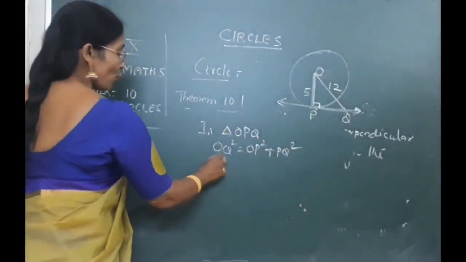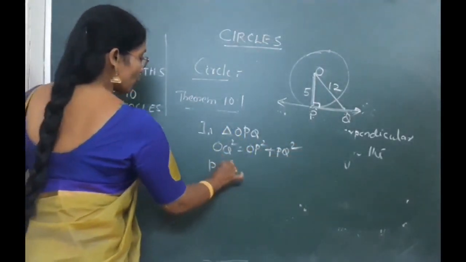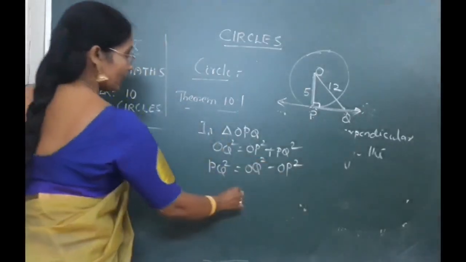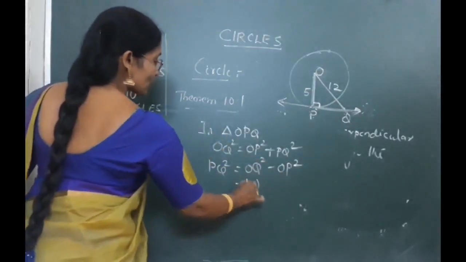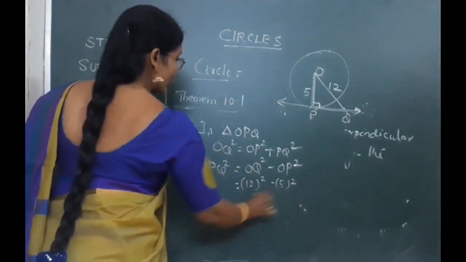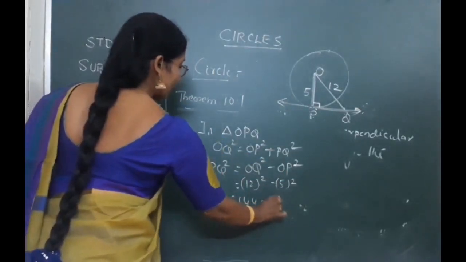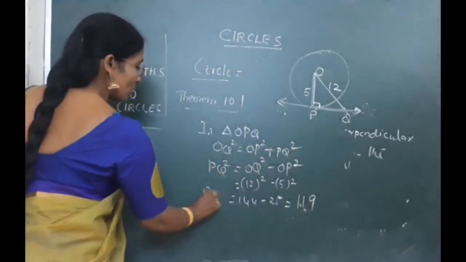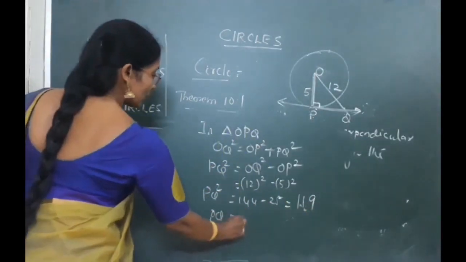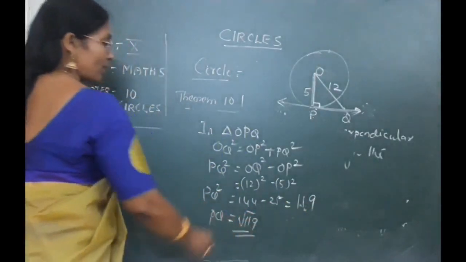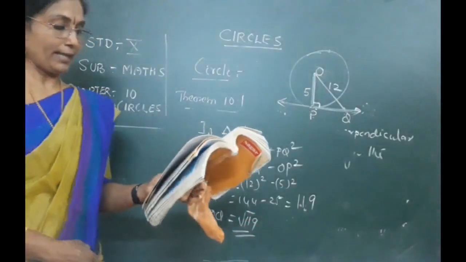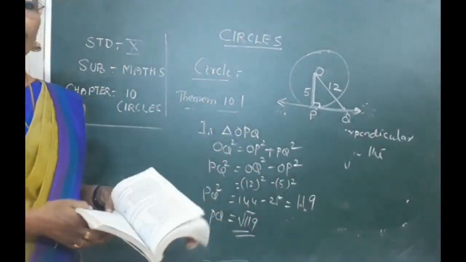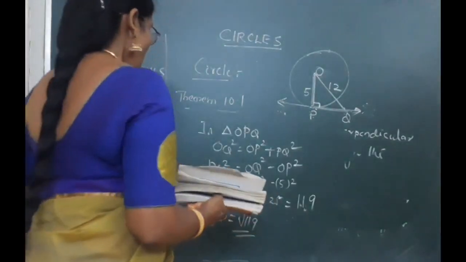Is it right? Therefore, what do you have to find out here? PQ square you can find out as OQ square minus OP square. Is it right? What is OQ square? 12 square minus 5 square. That means 144 minus 25. How much will you get? 119. That is PQ square. So PQ will be equal to how much? Root of 119. So options are given here: 12, 13, 8.5 and root of 119. Which one will you write? You will write root of 119.